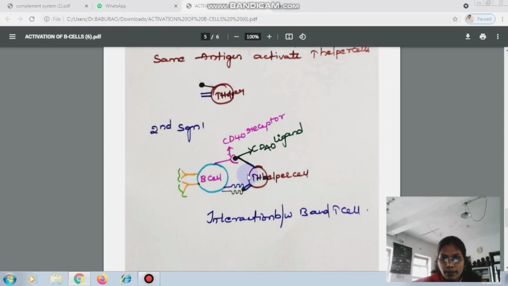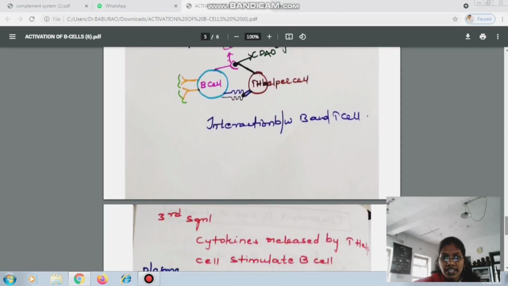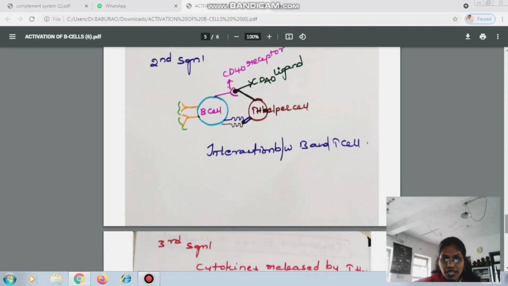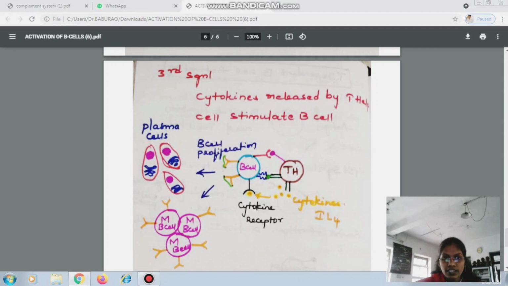Now the T helper cell binds with MHC and CD40 receptor. Here comes the second signal, right? On this interaction between the B cell and T cell, it triggers the B cell and proliferation starts here. It gives two different kinds of cells by giving a third signal. Here it produces cytokines, interleukin 4.